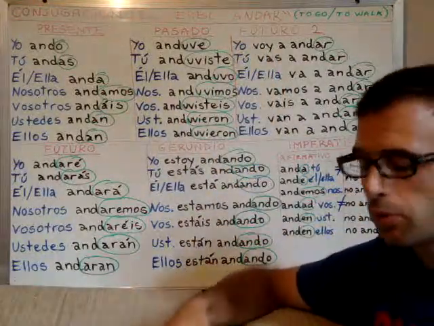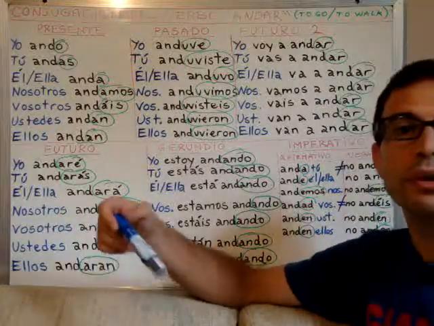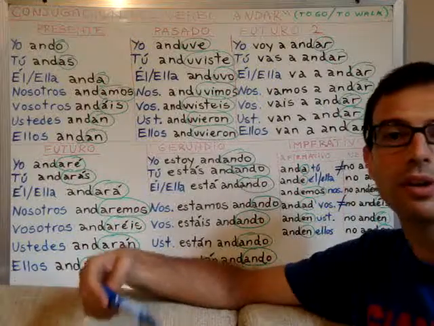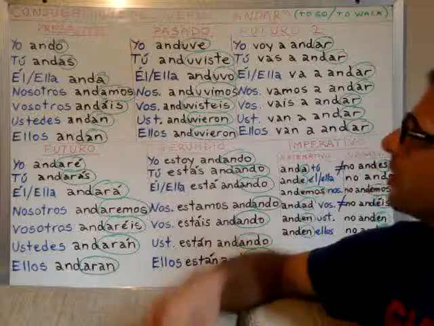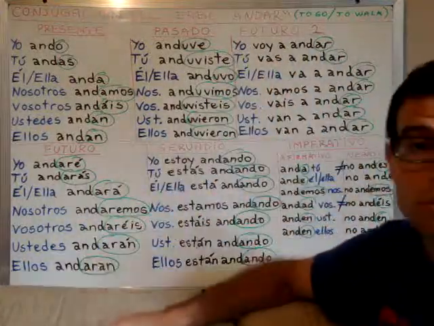For example, when we say I am going to eat, I am going to study, I am going to sit down, right? That other, alternative future is this one here, and it's very, very much used in Spanish.